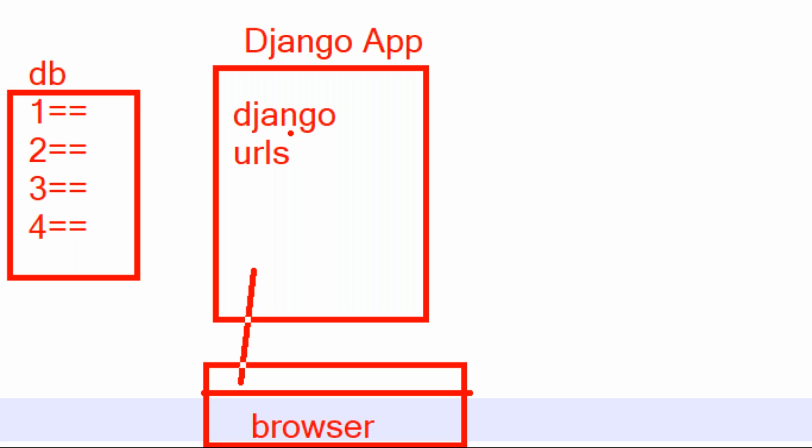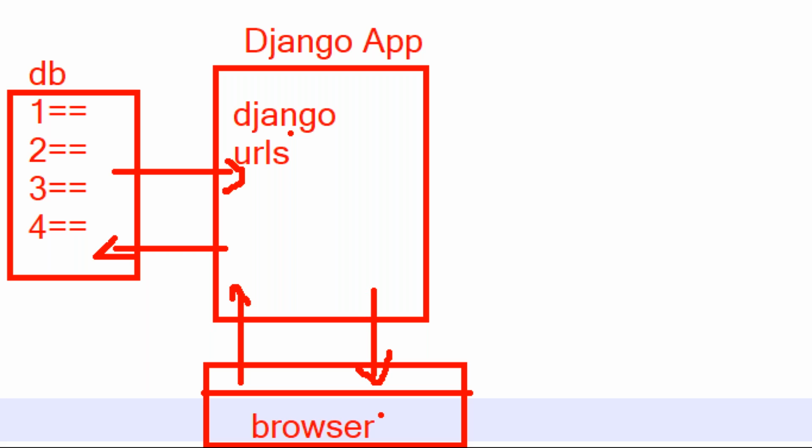After running, from the browser you send the URL request. For every request, you get the response. You know the point: for every request, we get the response back, sir. So when I send the request, my Django takes that request, interacts with the database, and brings the response back, sir.